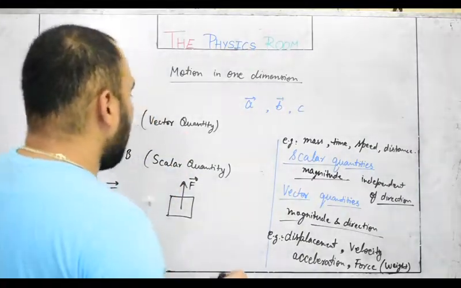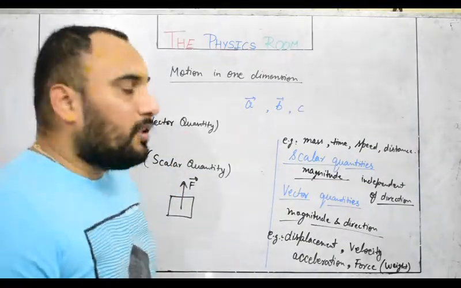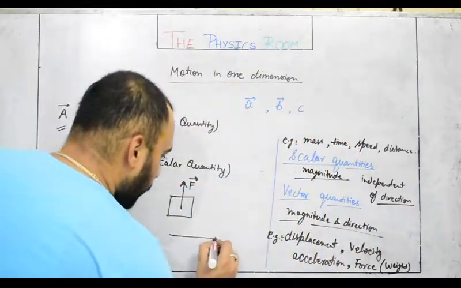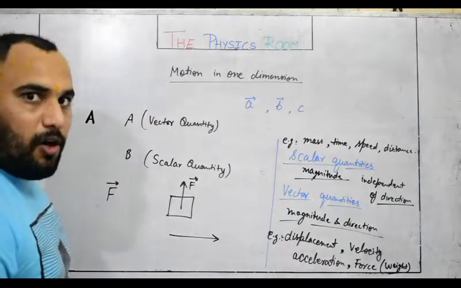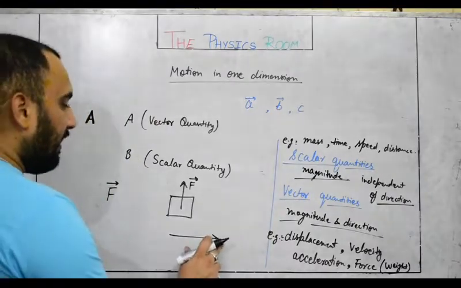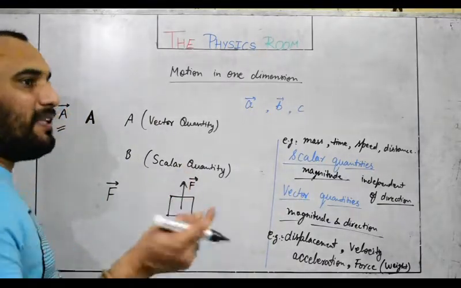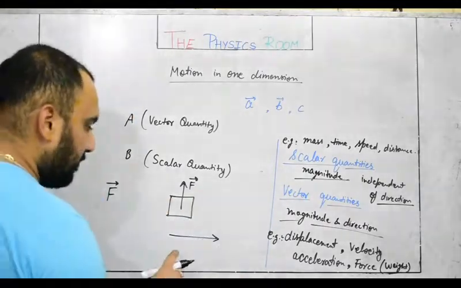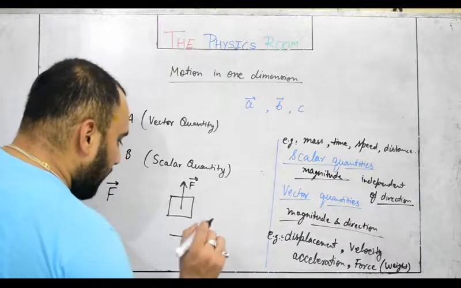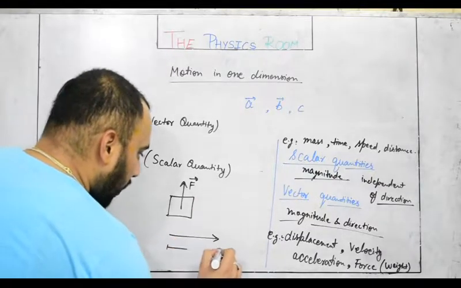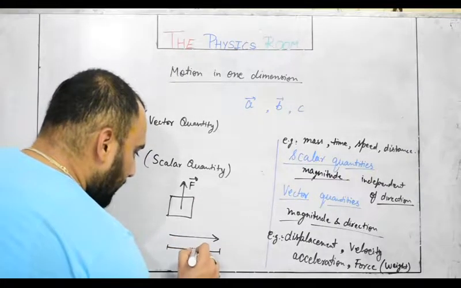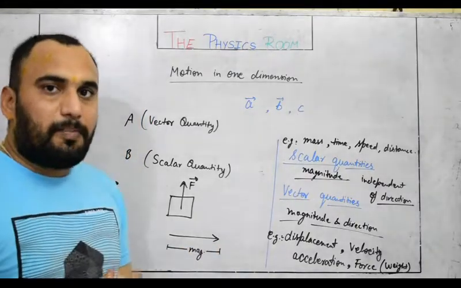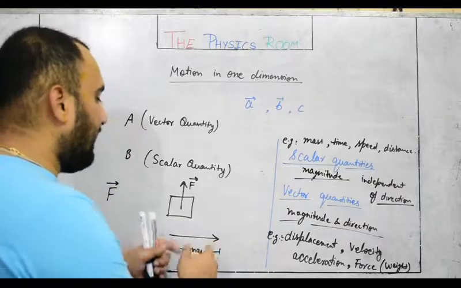Okay, and if we talk about diagrams, the effect of a vector quantity is represented by an arrow, and the direction of the arrow will be the same as the direction of that particular vector quantity. And let me tell you one amazing thing, that the length of that arrow will be equivalent to the magnitude of that particular vector quantity for which you are representing it.